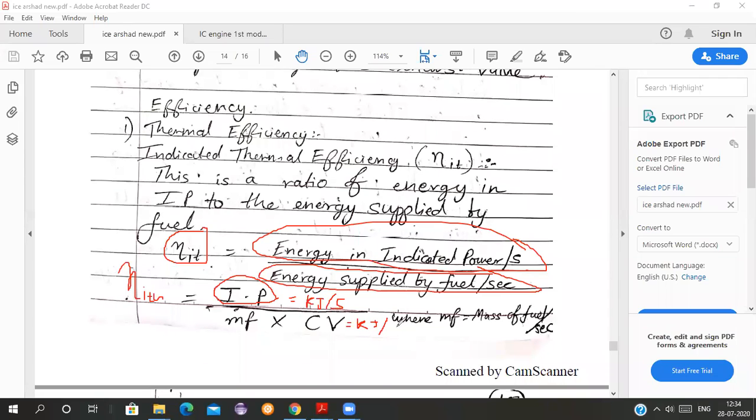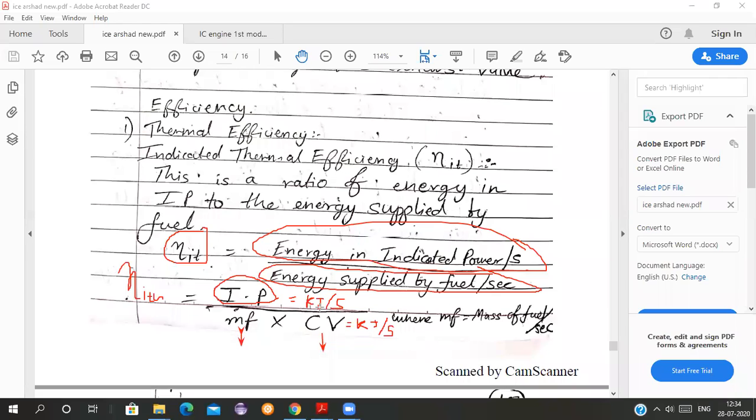See, calorific value is kilojoules per kg, and m dot f is mass in kg per second.